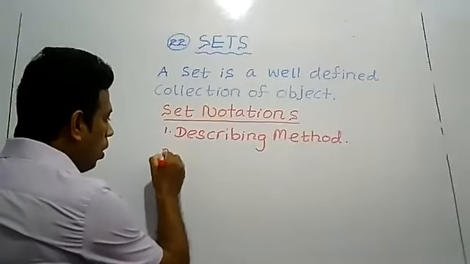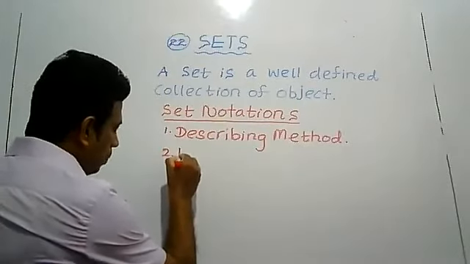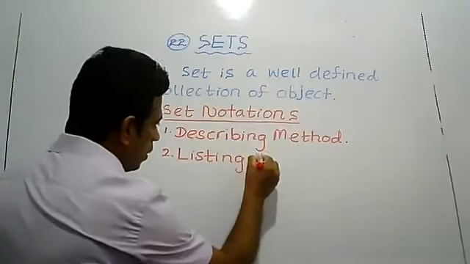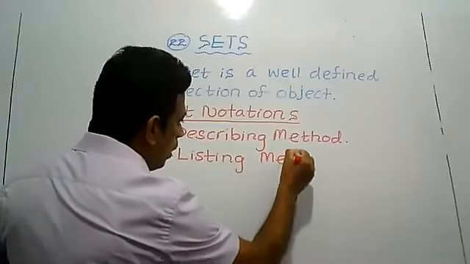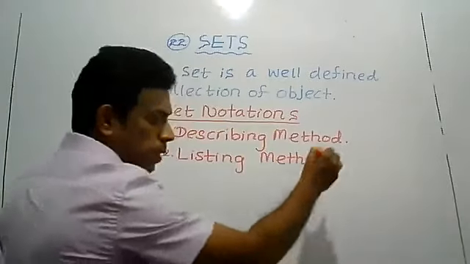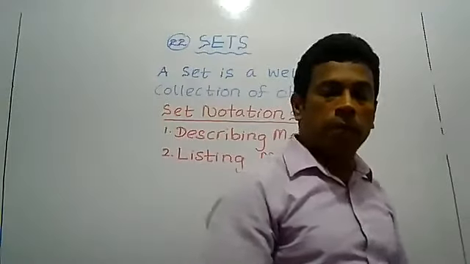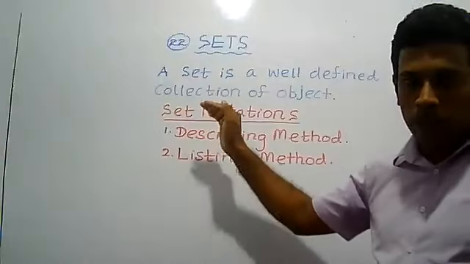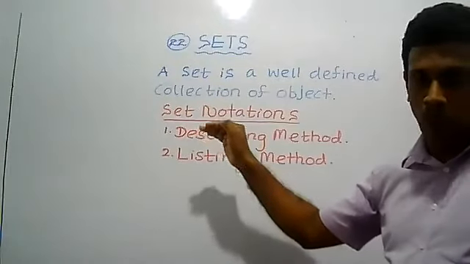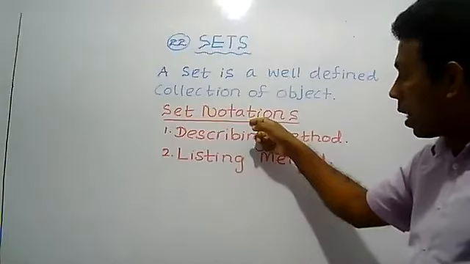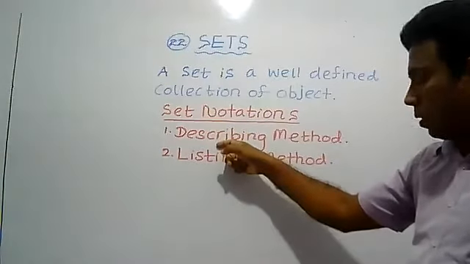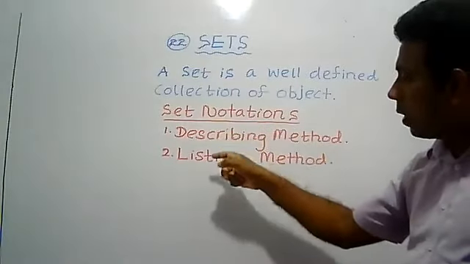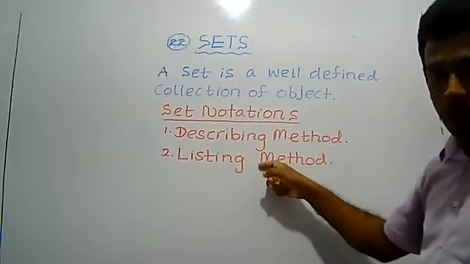The second method is called the listing method. Method 2, write down listing method. First one describing method, second method is called listing method. This is the most important part of the lesson that I want to explain to you, then you have to write it. Set notations: describing the set in words, that is called the describing method. The second method is called the listing method.